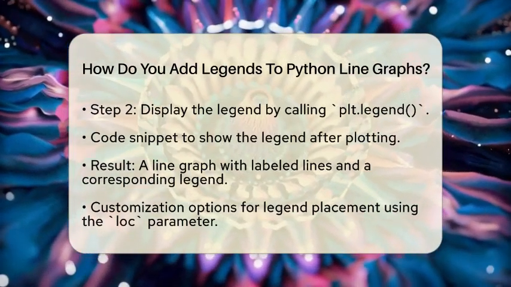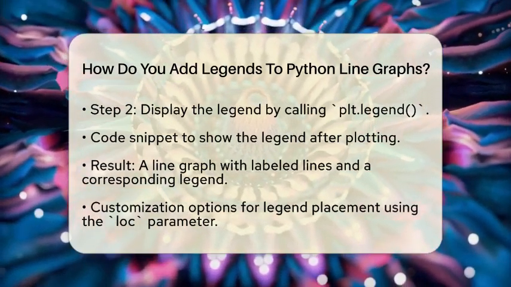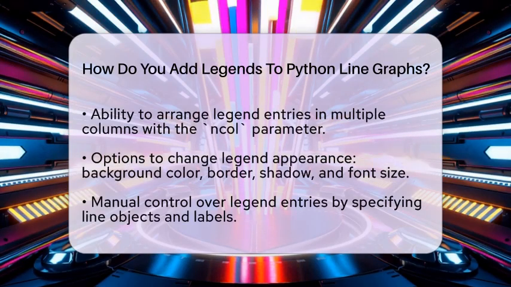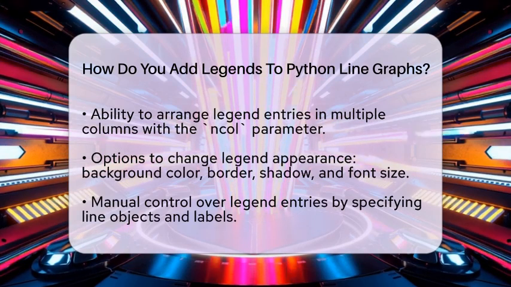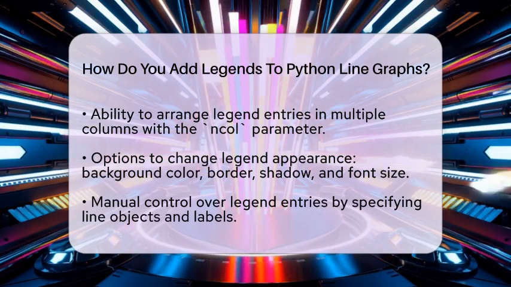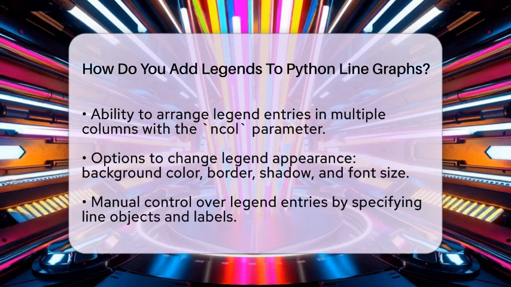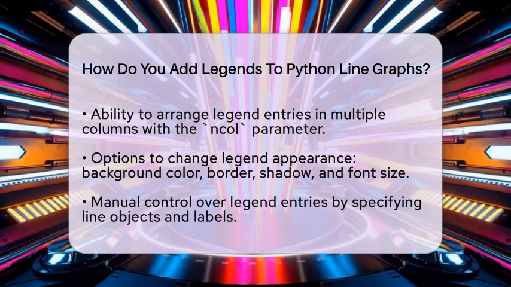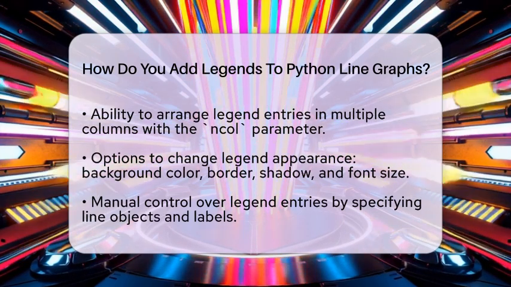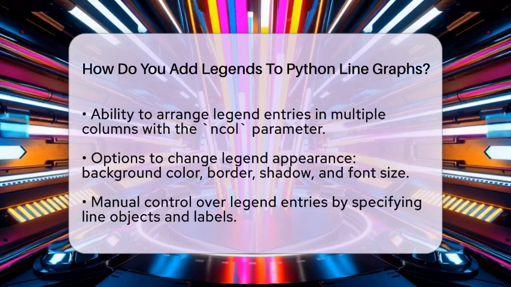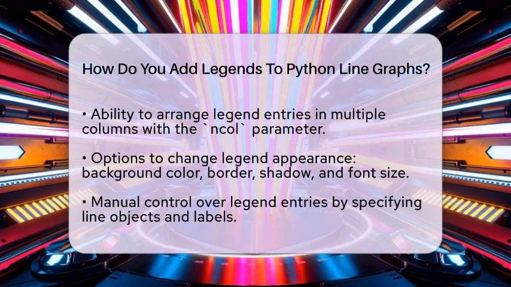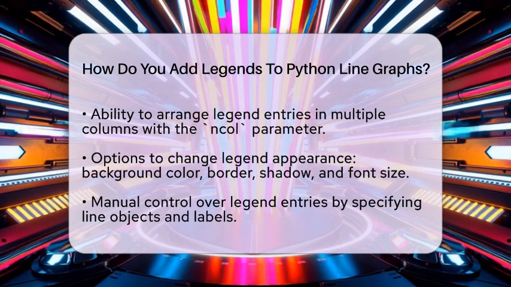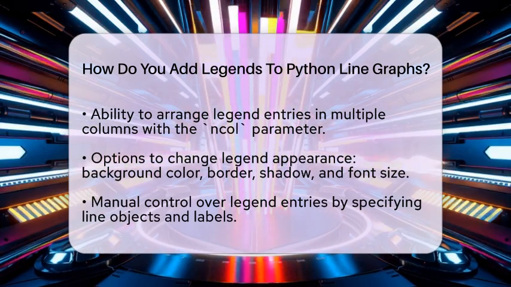Now, let's talk about some additional options for customizing your legend. You can specify where the legend appears on the graph using the loc parameter in the legend function. For instance, if you want the legend in the upper left corner, you would write loc equals 'upper left'. If you have many lines and want to arrange the legend entries into multiple columns, you can use the ncol parameter. For example, plt.legend(ncol=2) will create two columns in your legend.